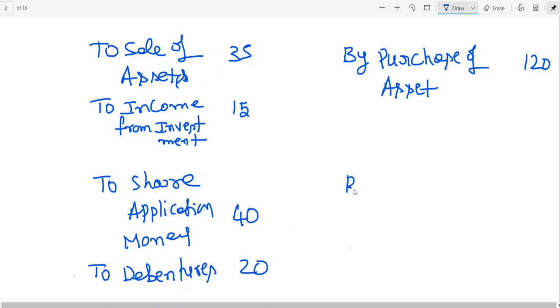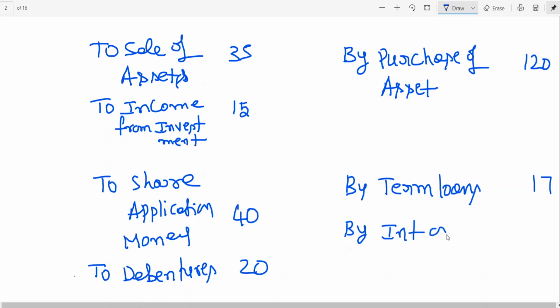Then during the year you paid term loans, the periodic payment, say 17 rupees. By interest on borrowings, say 8 rupees. By dividend, 5.